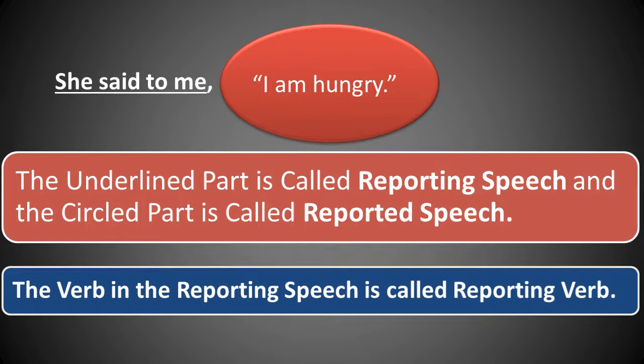Now, let us know the different parts of a direct speech. See the underlined part, "she said to me." This part is called the reporting speech, and the part within double inverted commas, which has been circled, "I am hungry," is called the reported speech. And another important thing is that in the reporting speech, "she said to me," there is one verb there. The verb is "said." This verb is called the reporting verb.